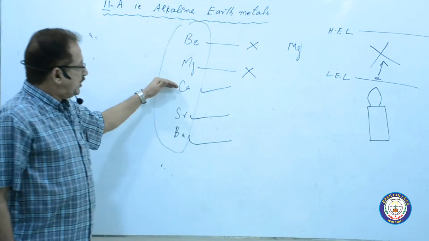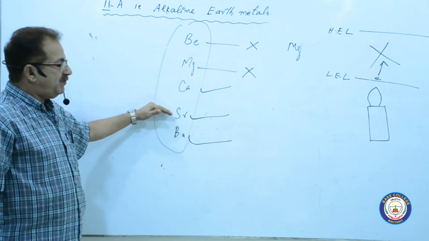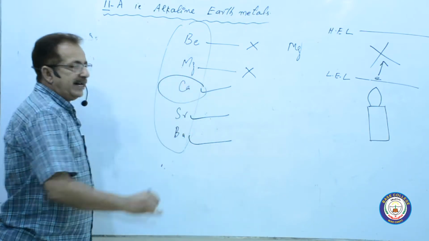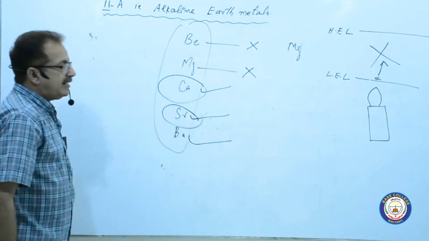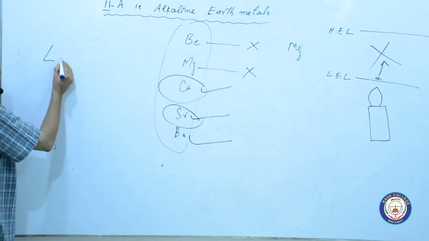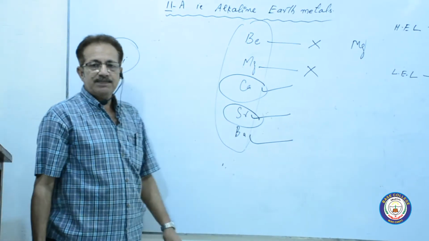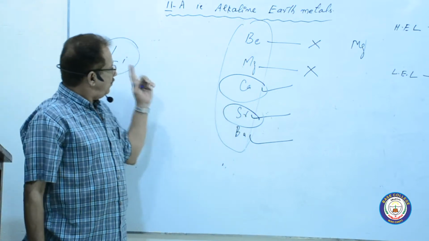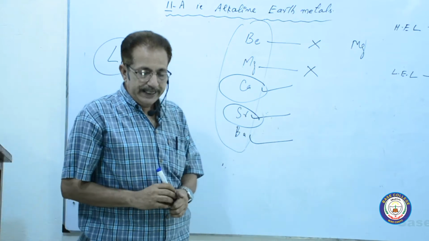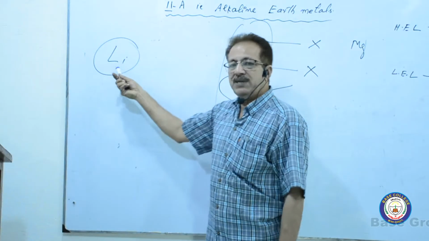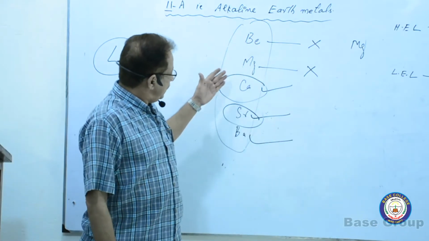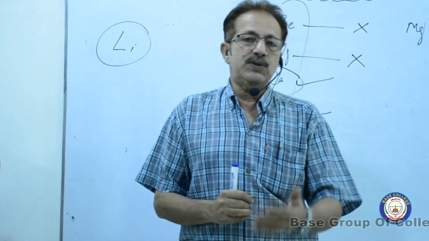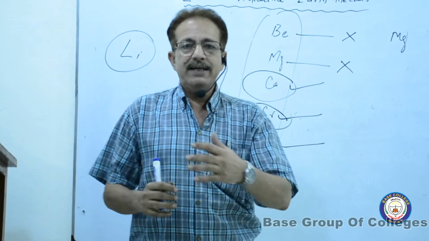Of course, calcium will give the flame test, strontium will give the flame test, barium will give the flame test. For example, calcium gives a red color, strontium again red color, and before this I have told you that lithium is again red color. The flame color of lithium is red, of calcium is red, of strontium is red. These three elements, one from the alkali metals and two from the alkaline earth metals, are imparting red color to the flame.